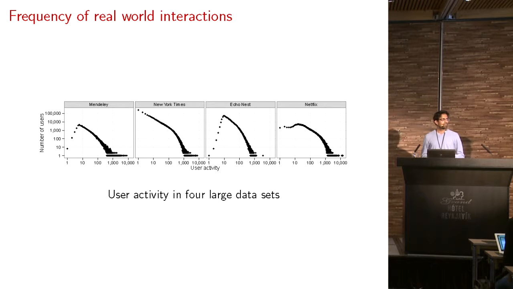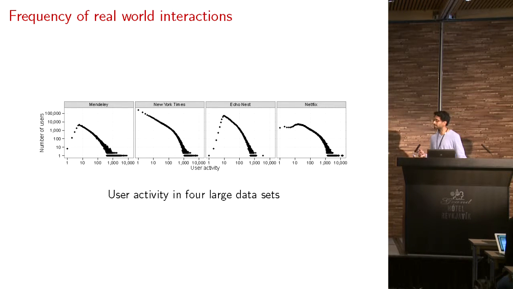But this is a difficult problem, because real-world interactions commonly follow power law distributions, where a small number of users consume or rate a very large number of items, and most of the users tend to lie in the middle or consume a very small number of items. Here are 4 different data sets.